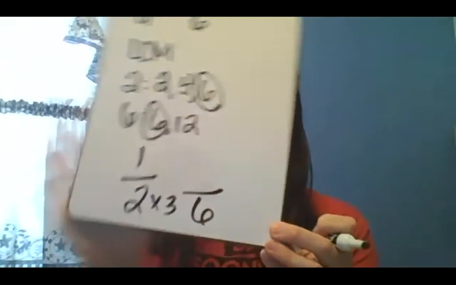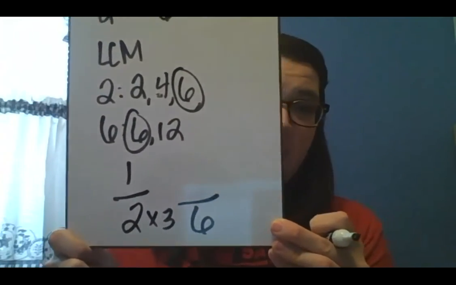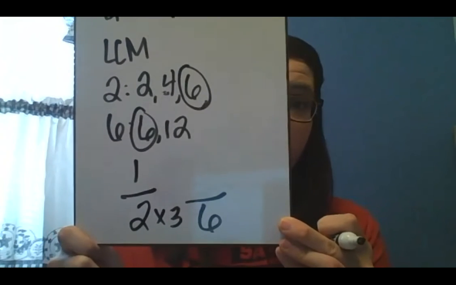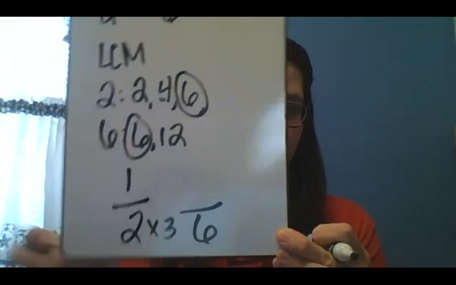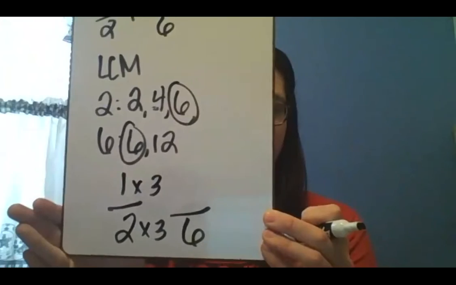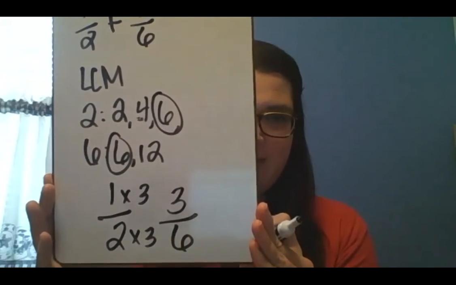So 2 times 3 gives me 6. And when you're changing that, whatever you do to the bottom, you have to do to the top. So then you have to do 1 times 3. And 1 times 3 gives you 3/6. So 1/2 is equivalent to 3/6.